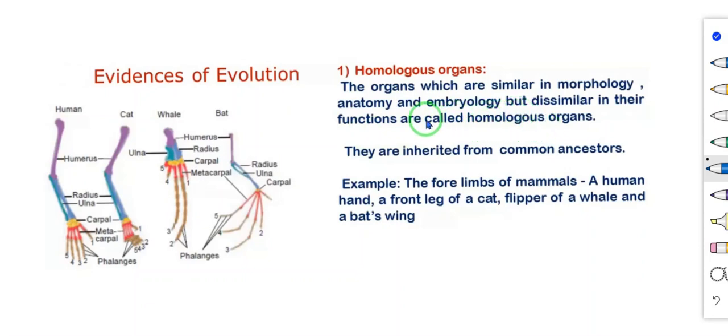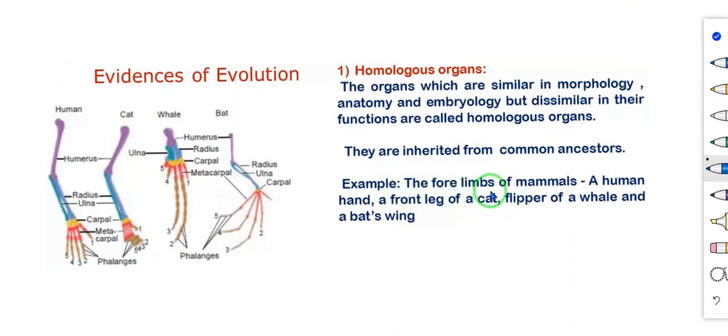Morphologically, anatomically and embryologically these organs are the same but their functions are different. That is known as homologous organs. They are inherited from common ancestors.